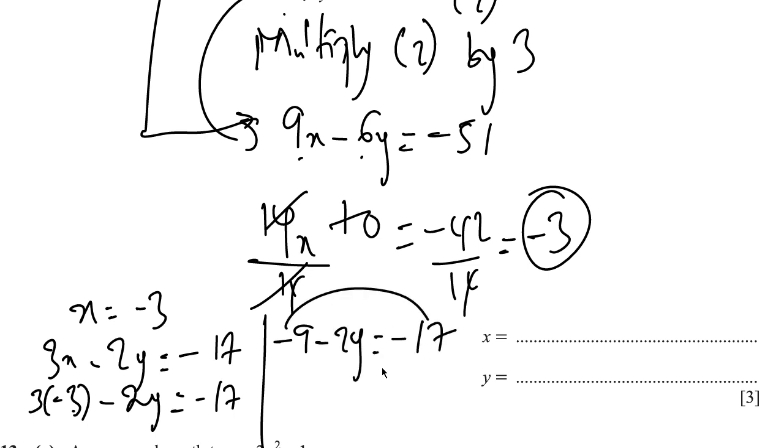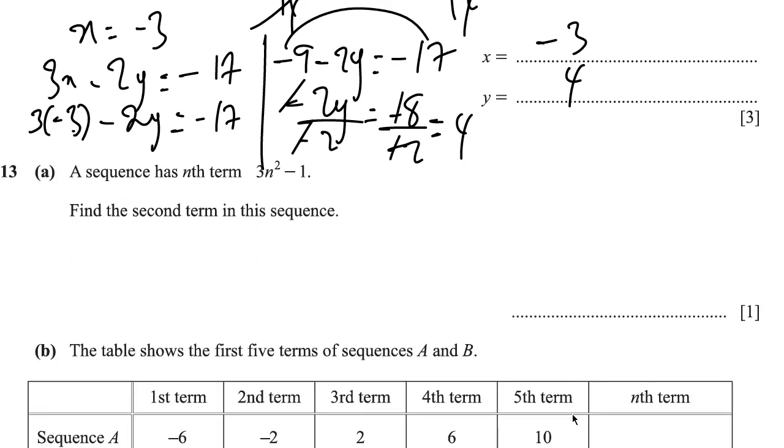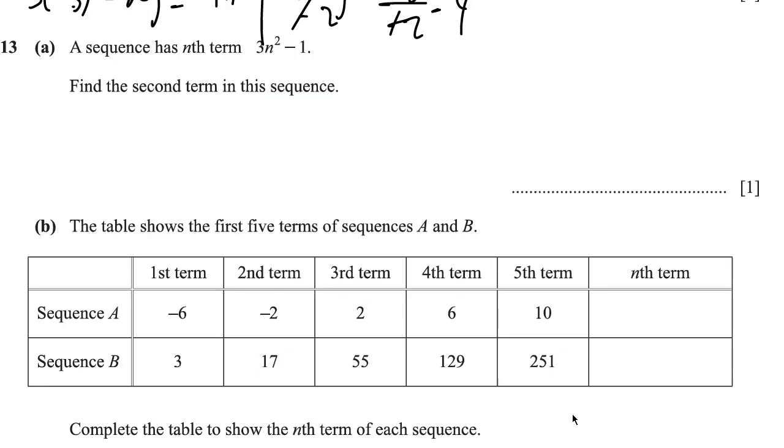So when we add 9 to both sides, we have negative 17 plus 9, and negative 17 plus 9 is negative 8. So we have negative 2y equals negative 8. Dividing through by negative 2, we have 8 divided by 2, and that's 4. So we have that x is negative 3 and y is 4. Let's move to question 13.